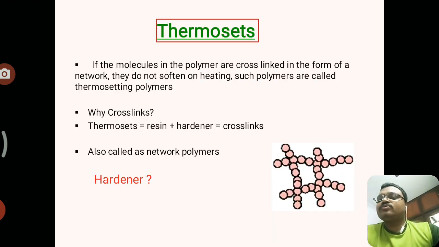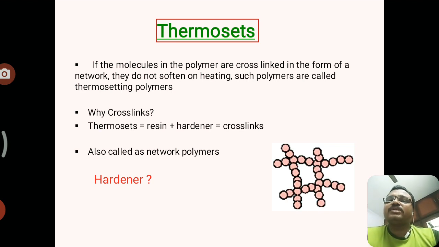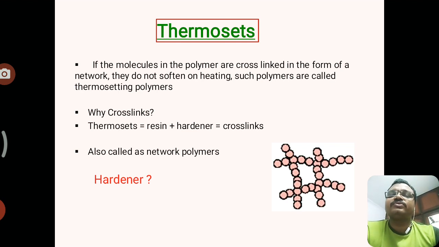Next, going to the second classification, that is thermosetting resins, shortly named thermosets. In thermosets, the molecules are fixed with fixed bonds. So if you heat and break the chain, it cannot be used for recycling or other usage purposes.